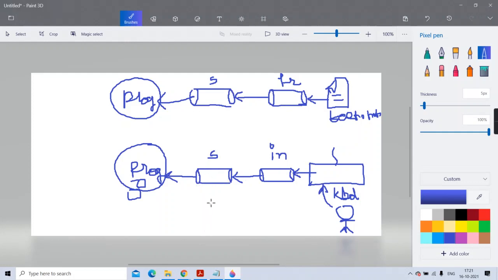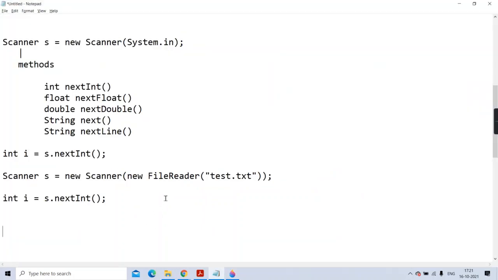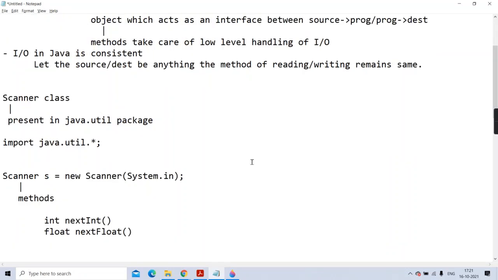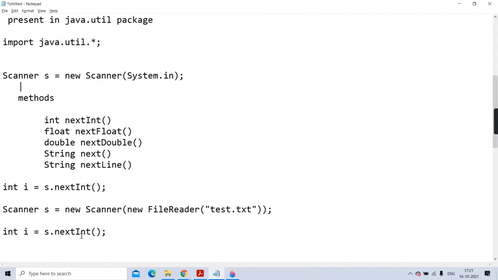Is it clear to you? This characteristic says that Java is following the polymorphism feature and IO is consistent. Now, if you have understood all this, then we can take one simple example using Scanner.